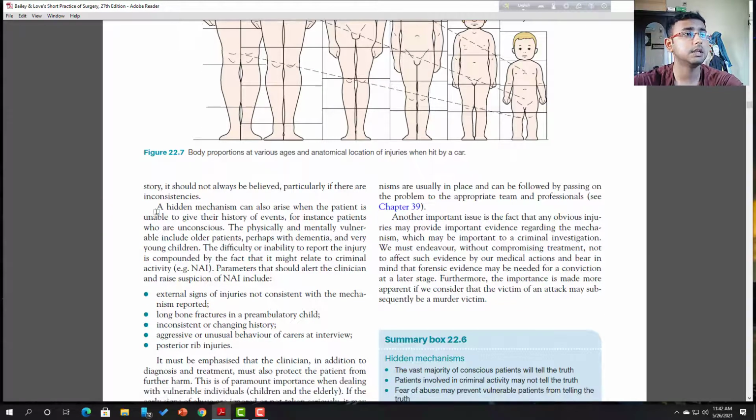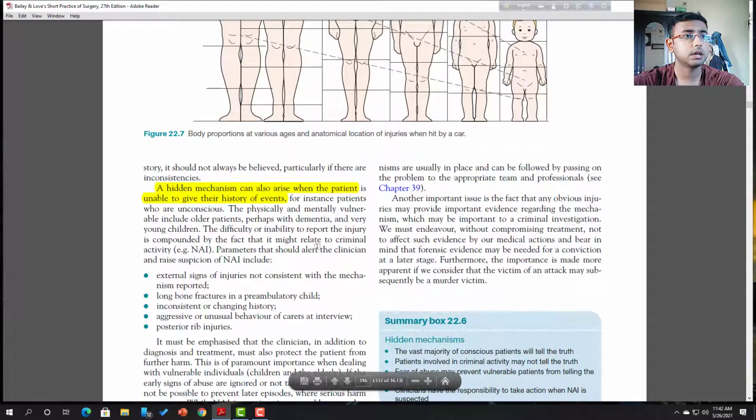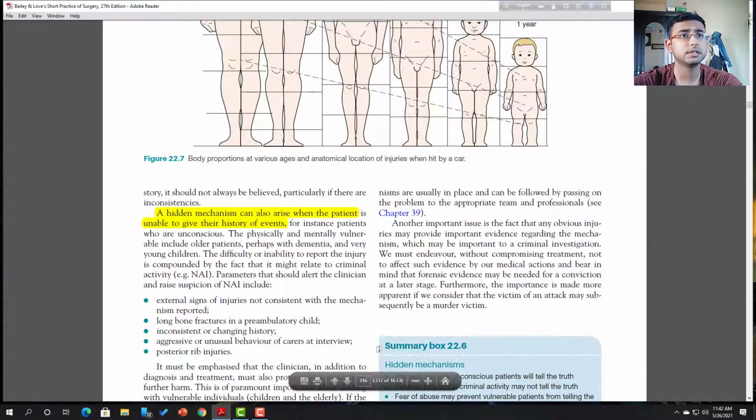Here you can see the hidden mechanisms, which also arise when the patient is unable to give the history of events. For example, we can assess for criminal activity. Sometimes criminals commit homicides and pretend that it was a road traffic accident. So a doctor or forensic specialist must identify that it is a criminal act. There are some points by which we can identify criminal activity.